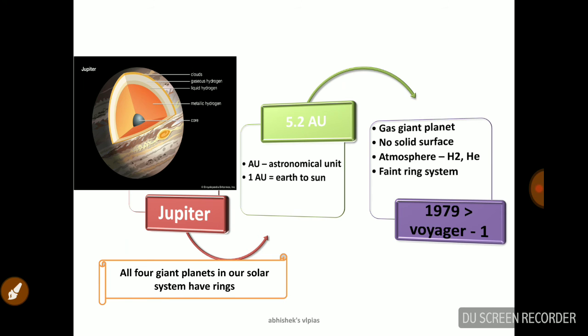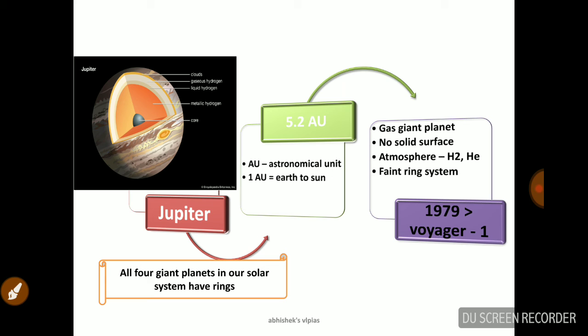Then comes Jupiter. So Jupiter is very simple. Before dealing with Jupiter, you just keep one point clear. What is AU? AU means astronomical unit. For calculating the length of a paper or a book, we use a small scale of 15 centimeters, right? Likewise, we need a scale for calculating the distance between the planets, moons, etc. So for that, we introduce a unit called the astronomical unit. One astronomical unit is the distance between Earth and Sun.